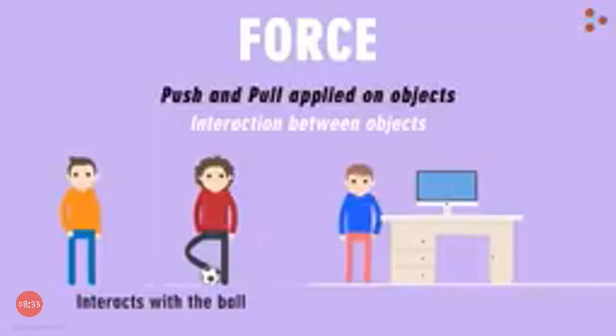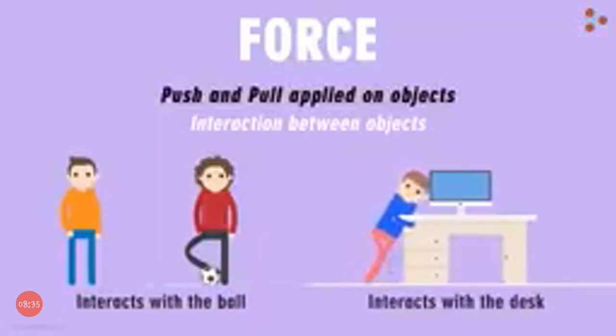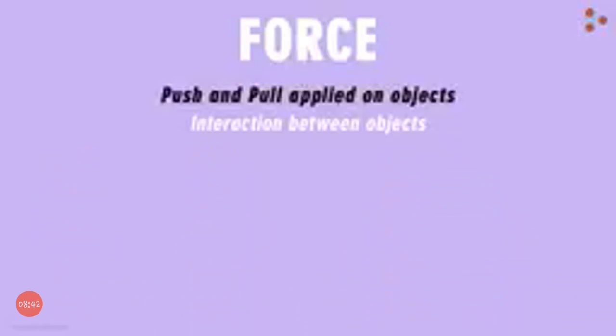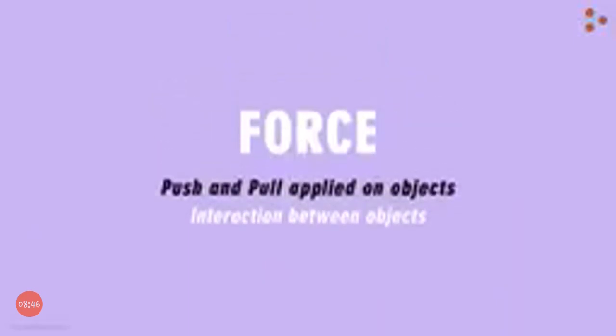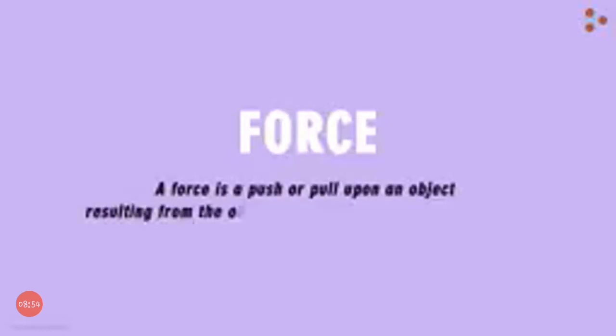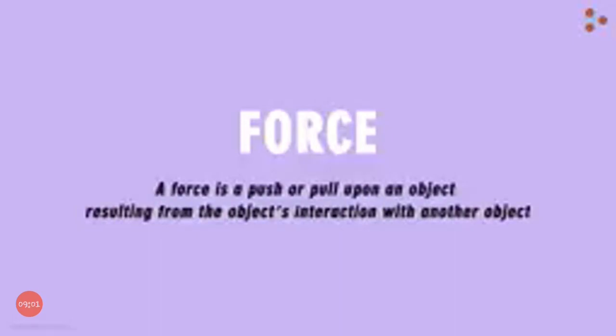In the second example, in order to move the disc from point A to point B, he must interact with the disc. Now, since we are clear with the basic understanding of what force is, let us put this definition in front of you. It states that a force is a push or pull upon an object resulting from the object interacting with another object. Okay.